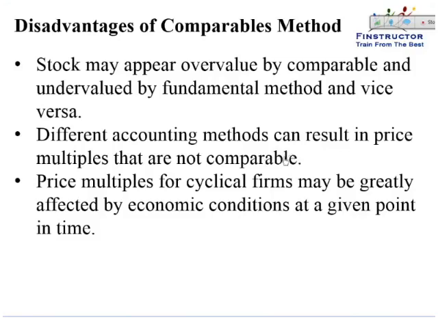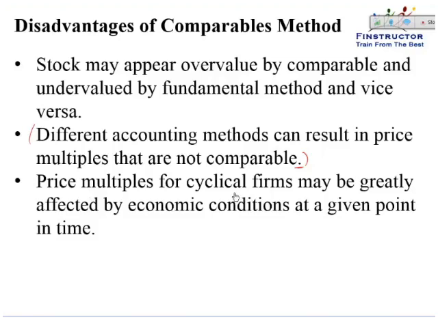and overall earnings may be similar, the earnings may not be comparable, because for one project or one company earnings are coming every year based on the POCM method, whereas for another company the earnings will all be bunched up at the end when the project gets completed. So different accounting methods can result in earnings that are not comparable, and because earnings are not comparable, the price multiples will also not be comparable. So we have to be careful again that we are actually comparing similar earnings and similar companies.